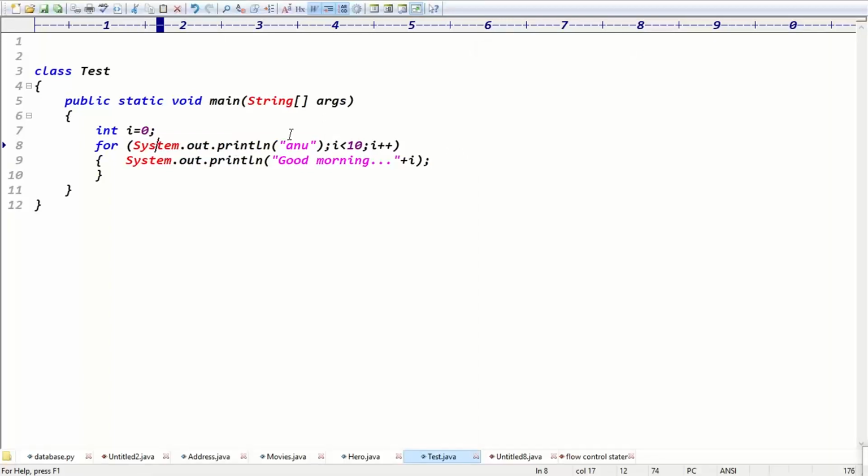The second point is that in the initialization part it is possible to take SOP statements also. We can take multiple SOP statements, guys. Every SOP is separated with what? A comma, right? The second case, guys. And if you take the third point here,